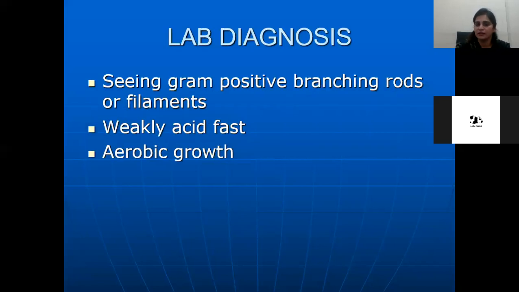How will you diagnose? You will see gram-positive branching rods or filaments in the specimens, and they are weakly acid fast. As I told you, when we use the weaker solution of hydrochloric acid, they can't be decolorized. But if we use the regular strength acid, they will be decolorized, and they are aerobes.